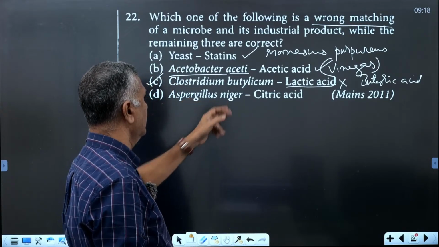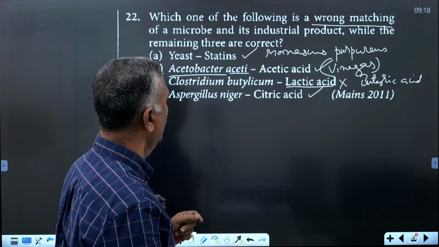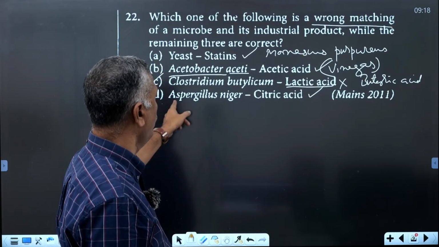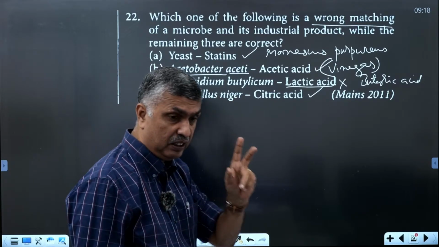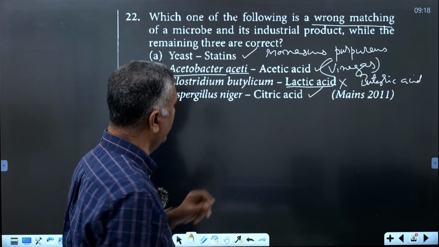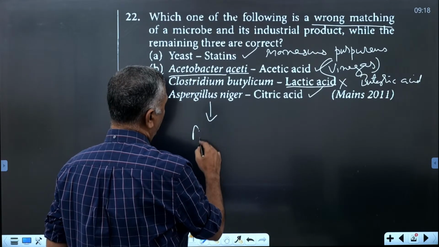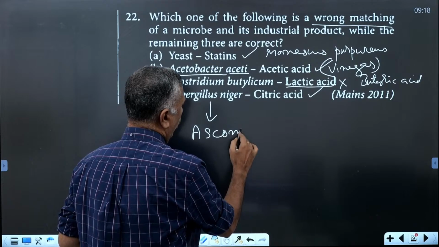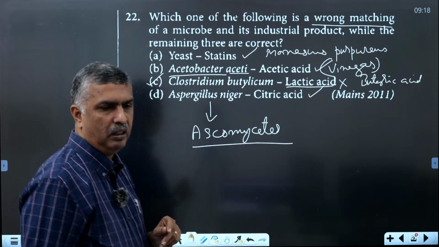Then Aspergillus niger is for citric acid. The commercial or industrial production of citric acid is from the fungus Aspergillus niger. That fungus is very important, and it comes under the fungal class group Ascomycetes. You have already studied this in the fungal part.